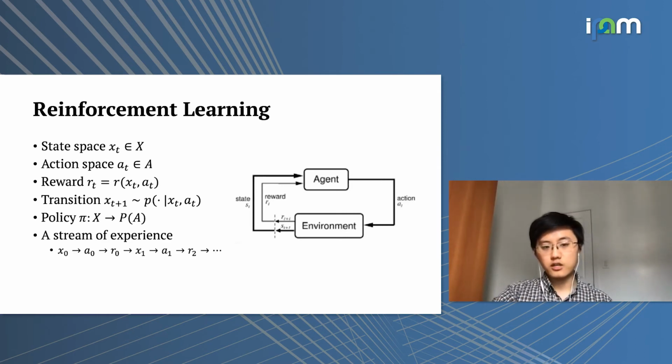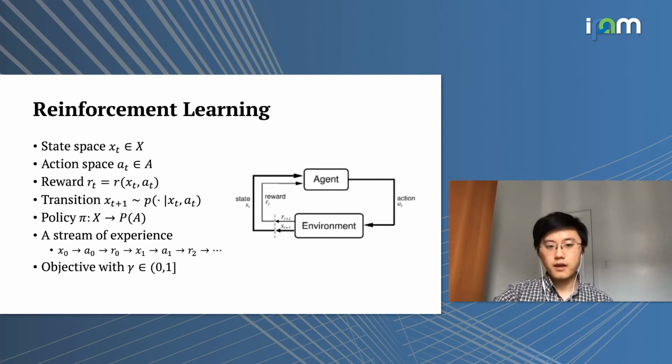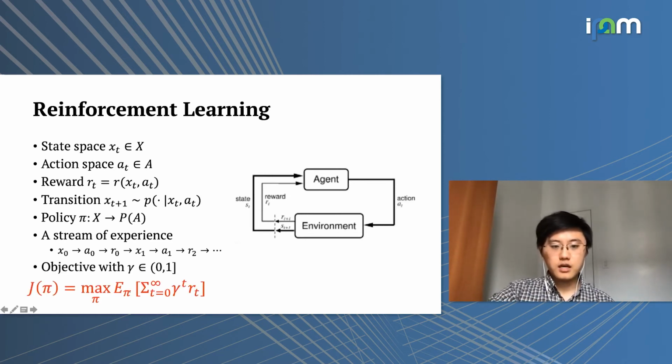In this case, we can generate a stream of experience by allowing the agent to interact with the environment, and we try to optimize a discounted objective function. As you can see here, we have gamma to the power of t, where gamma is the discount factor between 0 and 1, and rt is the immediate reward. We sum them up over time and take an expectation over the randomness in the policy and also in the environment. This will be the objective value that we set for the policy pi, and we try to maximize it.